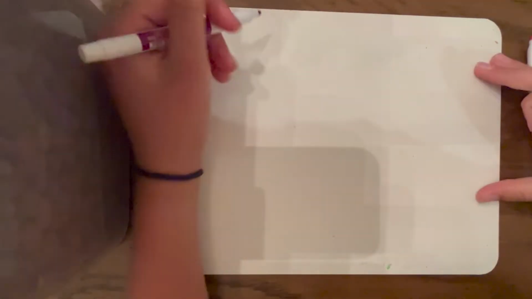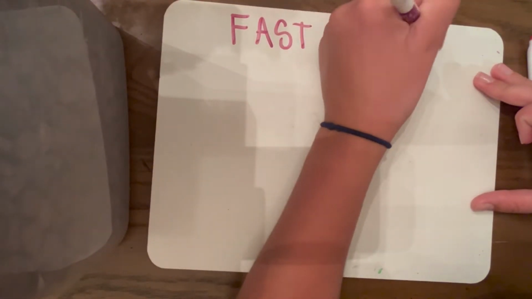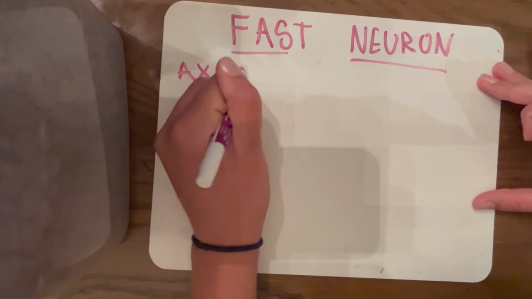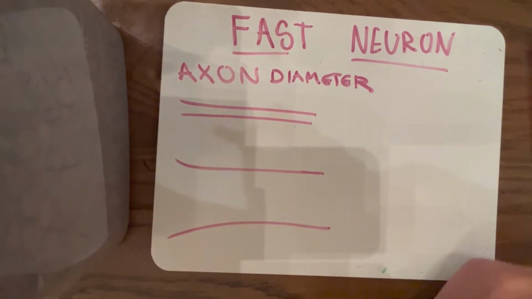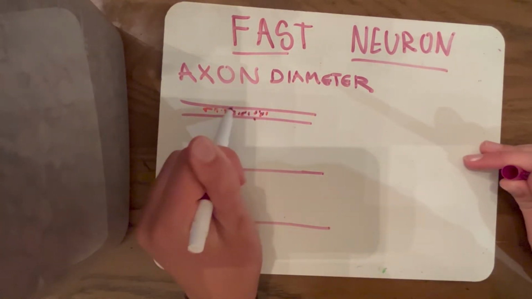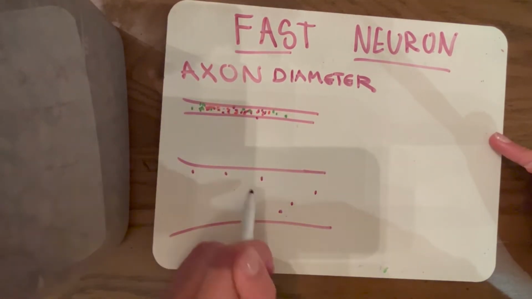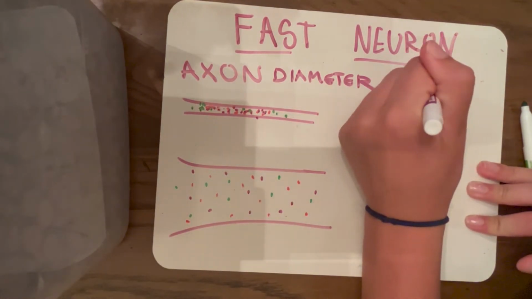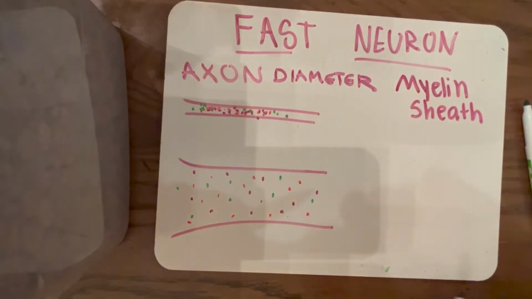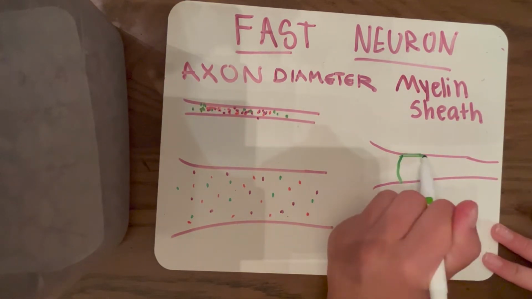Two factors determine how fast the action potential travels: the diameter of the axon and the myelin sheath that surrounds the outside of the axon. The larger axon diameter allows signals to move faster since there is more space for the ions to travel inside the cell. As more ions flood into the axon, they are less likely to bounce into other proteins or ions inside the cell and slow the action potential down.